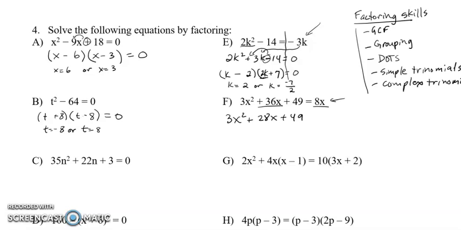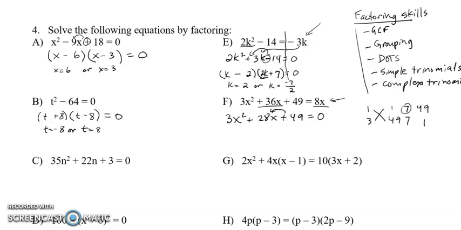And at this point, you really wish that there was going to be a GCF, but in fact, there isn't. So here's where we go. 1 and 3, factors of 3. 1 and 49, 7 and 7, 49 and 1 for the backwards, and they have to add to give 28.